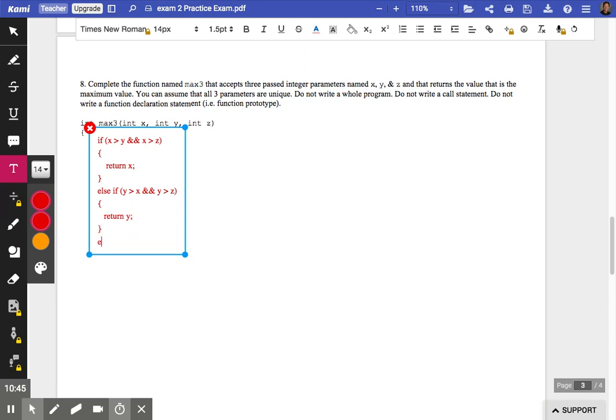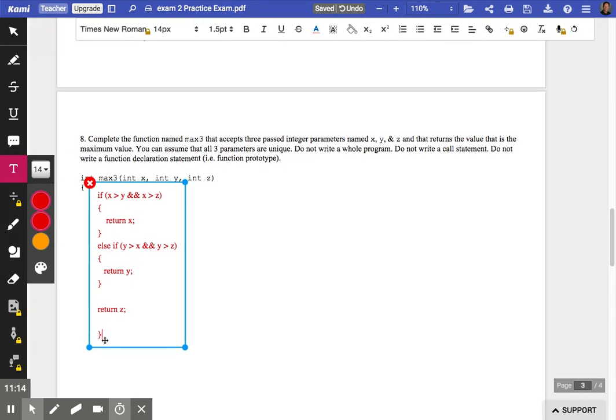Now we could do else return z, and we could do else if z greater than x and z greater than y. But if we get this far in a function and we haven't returned something else, we know at this point conclusively that we should be returning z. Z must be the largest number. So I'm finished, and I need another closing curly brace, which for technical reasons I can't easily put over here lined up. That curly brace matches this one.